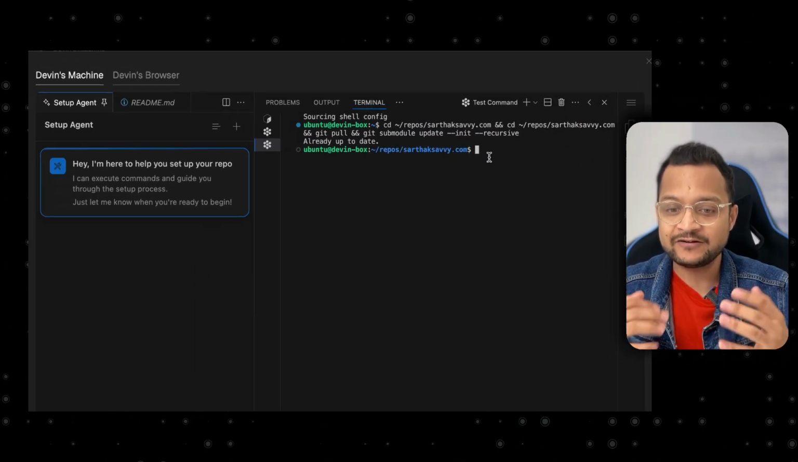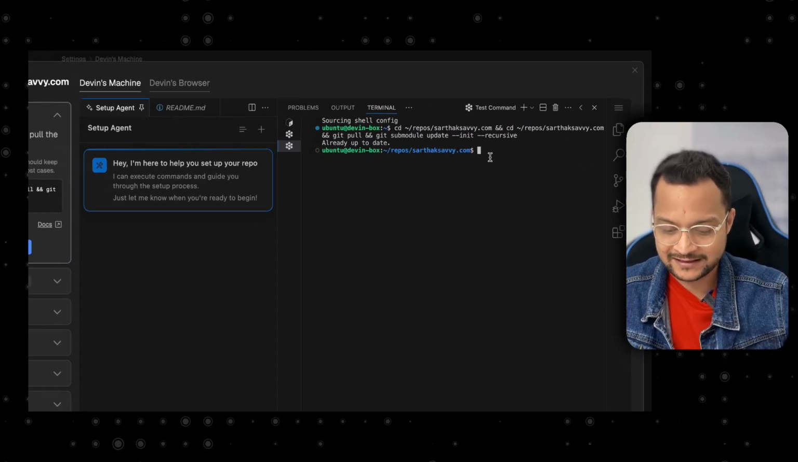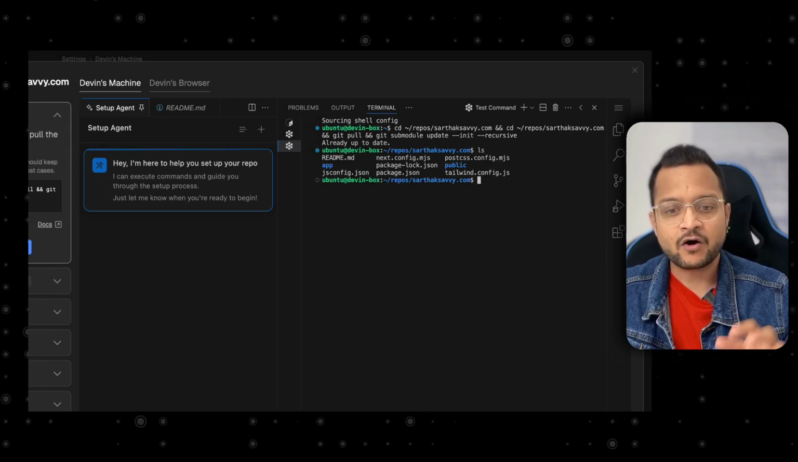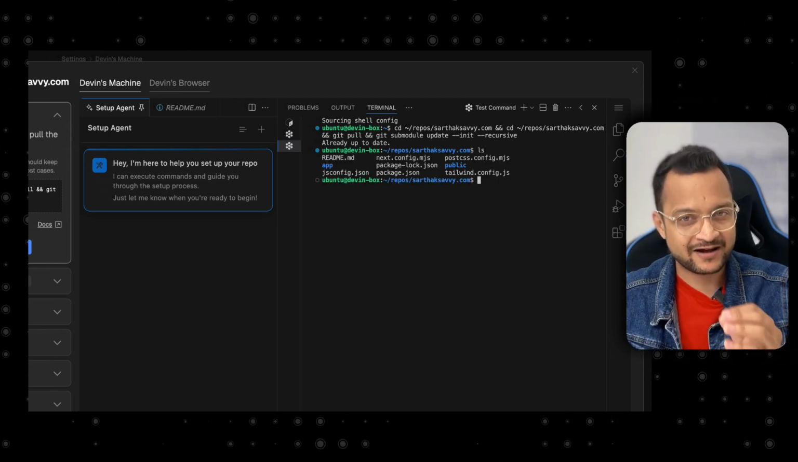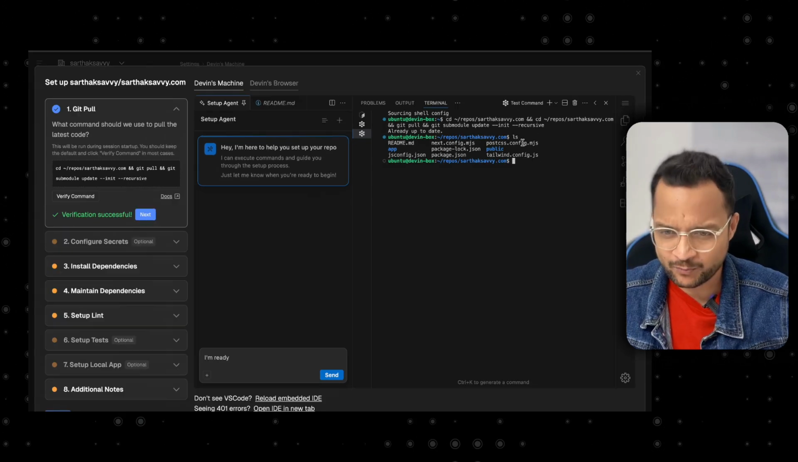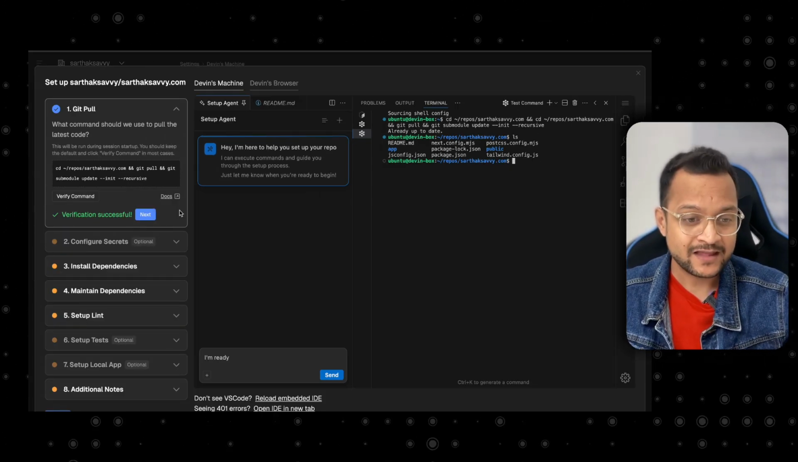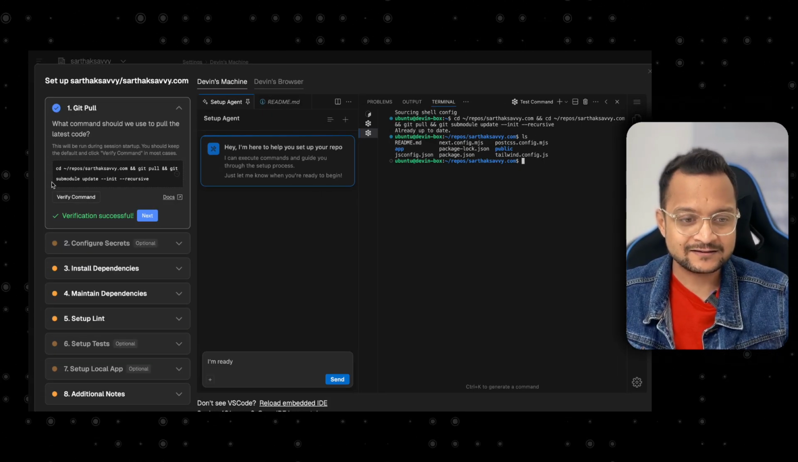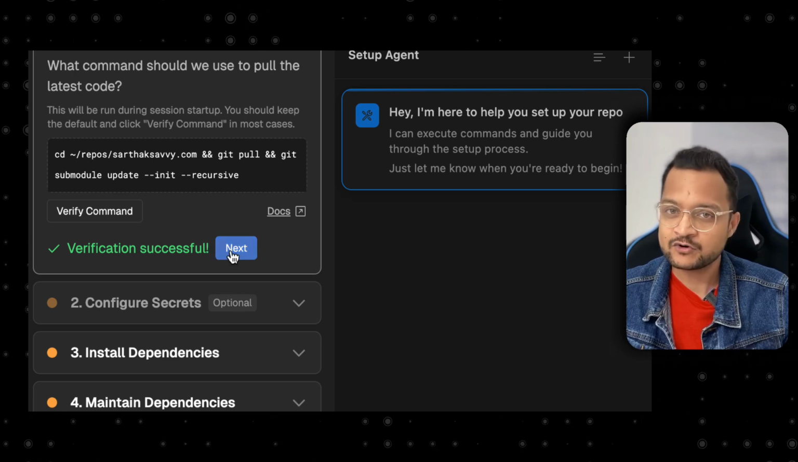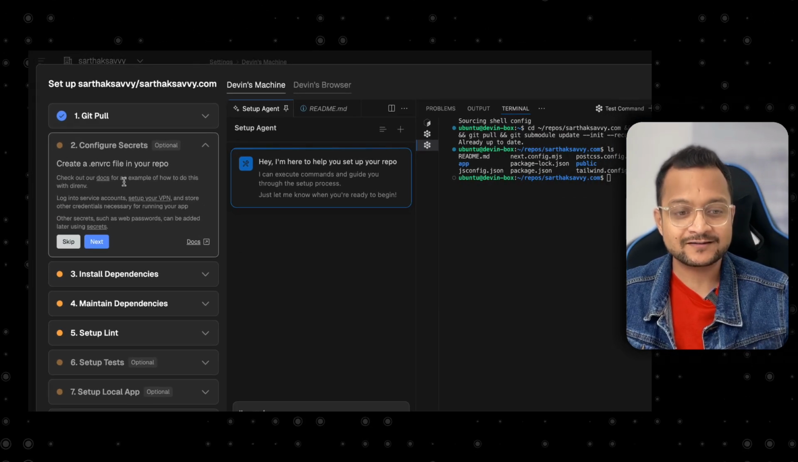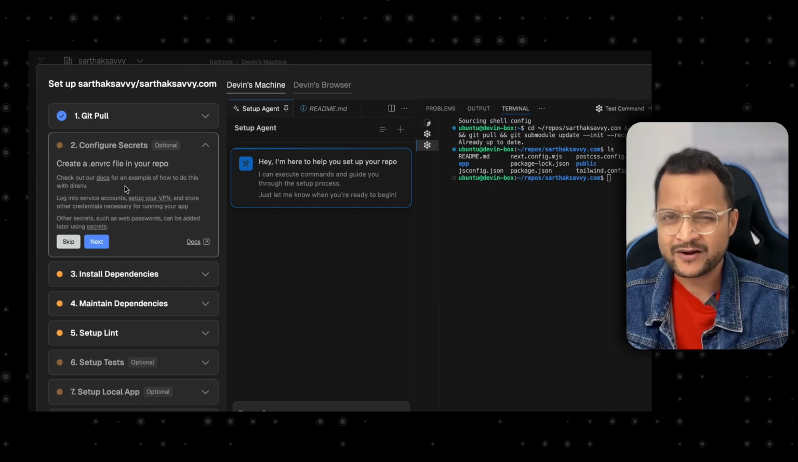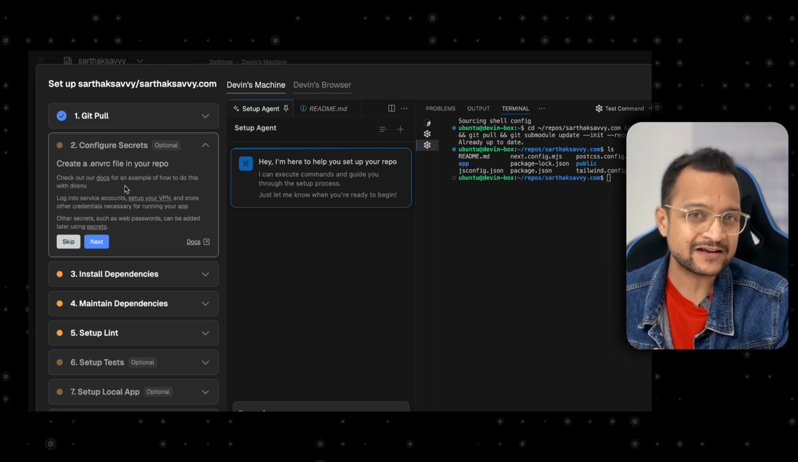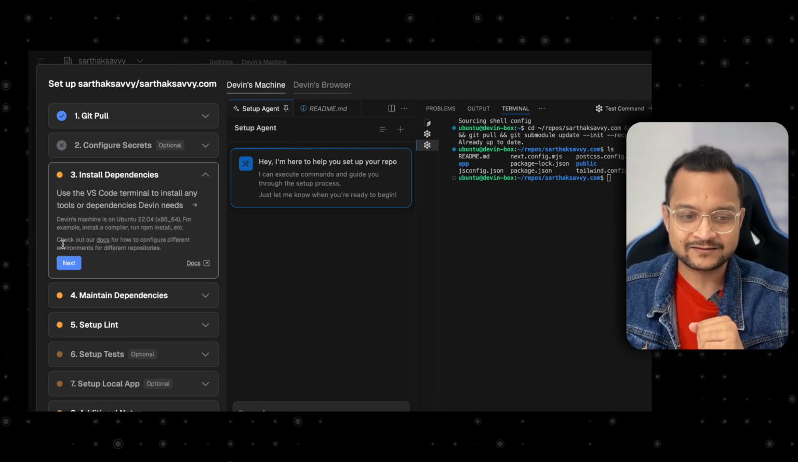That means we can interact. It's an interactive one. We can just say ls to see all the repository's files here. This is so powerful. Yep, that's good. And once done, you can see it's cloned. So we can go to the next step. We can configure some secrets if we want. Right now, this project doesn't have any secret, so I can simply skip this.